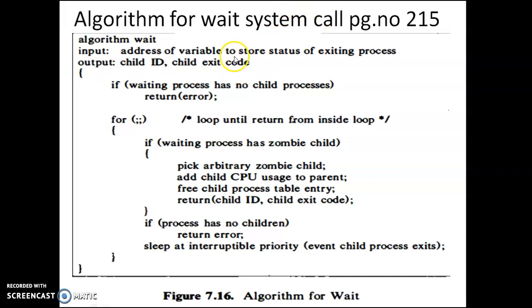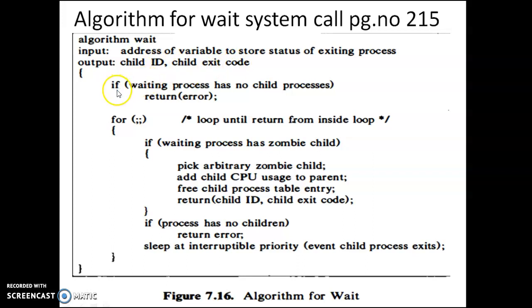Exit 1, if you have written that in the child. So the child exits with the exit status code 1. So after it returns 1, it should be stored in which address? That is the stack address. This is the input given to the wait system call. What is the output? The output is the child ID and the child exit code. Just now I was telling you the child process ID was 51 and the exit status code was 1. This is the output that you will get.